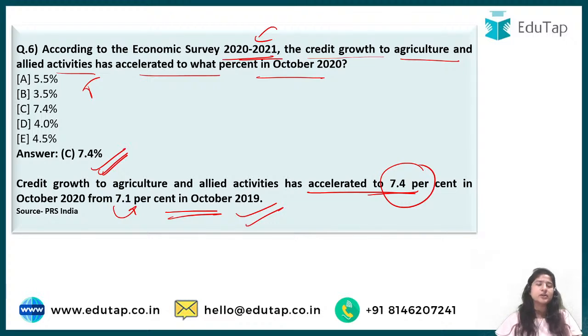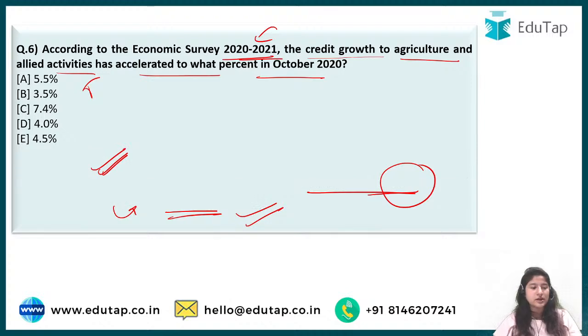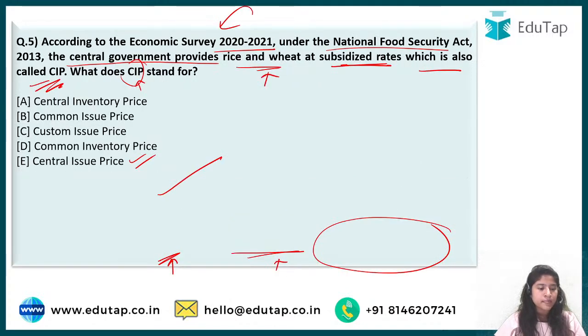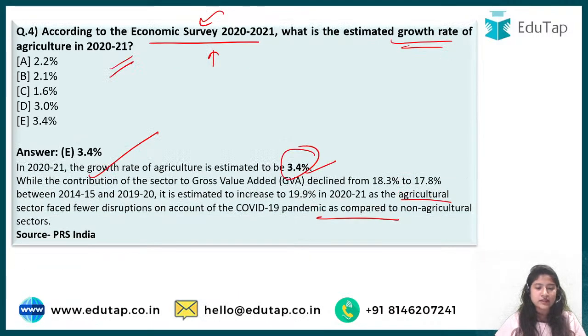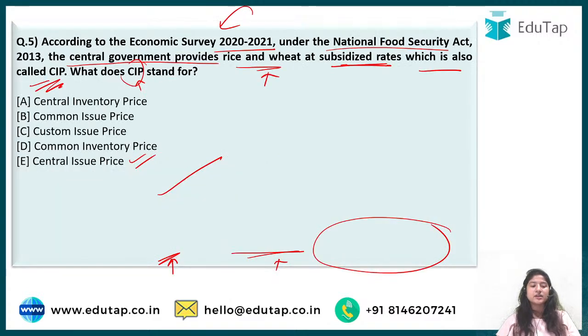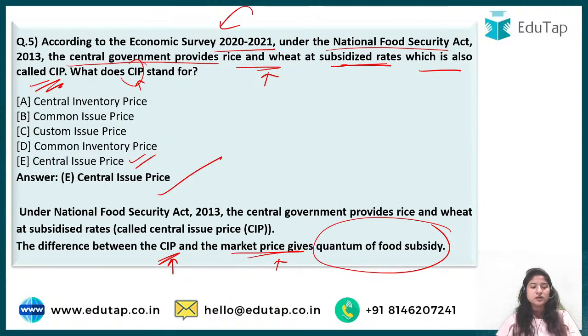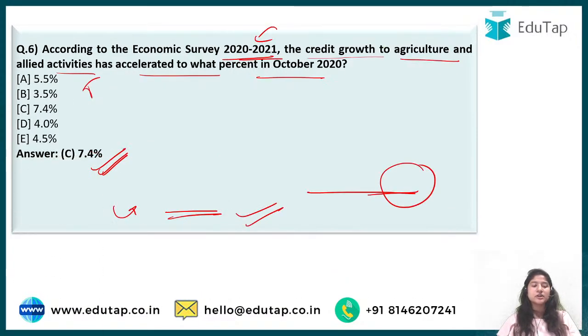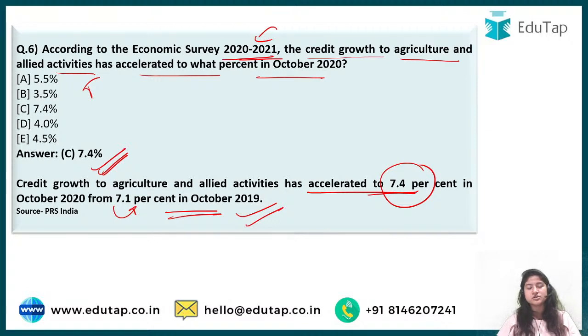In one of the previous questions, there was an explanation about GVA. I'll show you also. There was one question about a decline from 18.3 to 17.8. So why have I added this? We are doing this revision from the objective perspective, but the additional information that I have given in the answer explanation is so that you can use it in your examination while preparing for the descriptive paper. So do not forget everything.